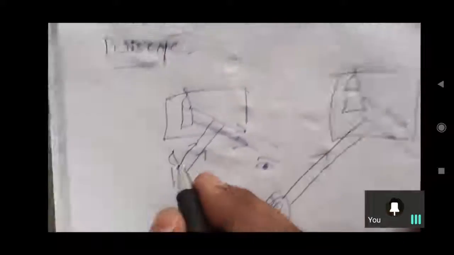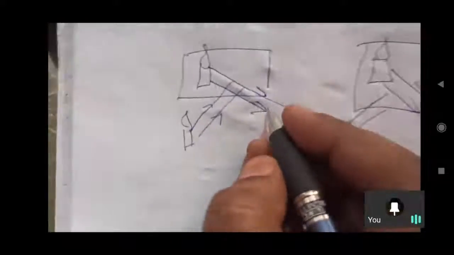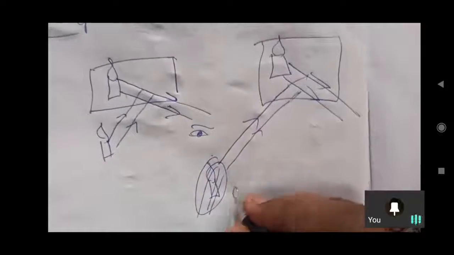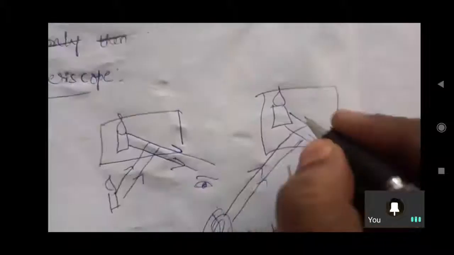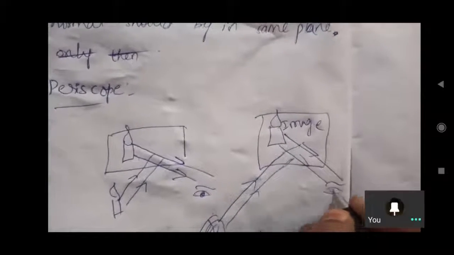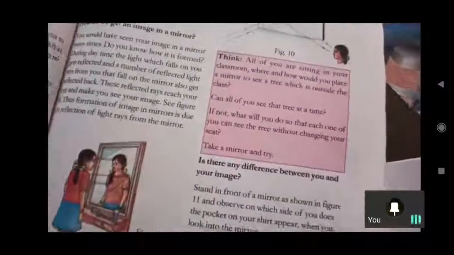So here what happened is that it reached before only. Here we cannot see the object, but we can see the image. Inside the mirror we can see the image from this place. So this is another case. In that manner we can understand.